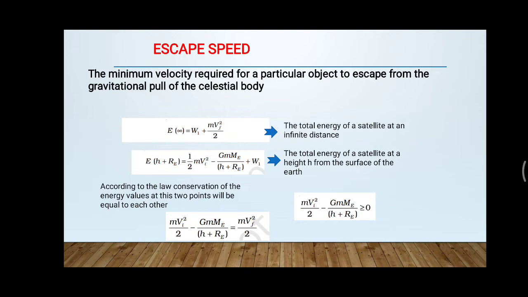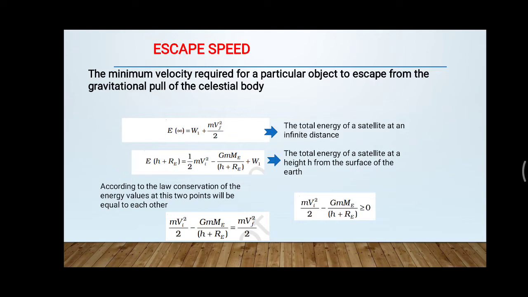The minimum velocity or minimum speed required for a particular body, maybe a satellite, maybe a rocket, to overcome this gravitational attractive force is known as the escape velocity.